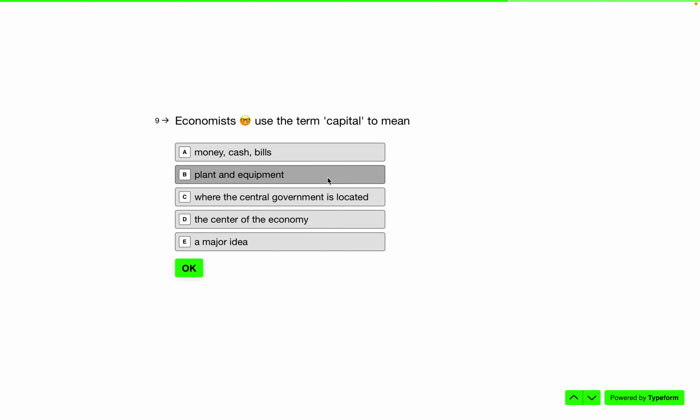No, it's got to be plant and equipment, because capital, by definition, is a good that's used to make other goods and services, right? So if you think of your computer, a business card, a typesetting machine or a sewing machine, all of those are capital in the sense that they're used to make other goods. Now, money is usually considered capital in the sense that, if you're raising capital, if you're a fundraiser, that is literally raising cash, but the cash is used to buy plants and equipment. It's used to buy capital in the sense that it's used to buy the goods that make other goods. So the best answer, though A is a good answer, the best answer is B.